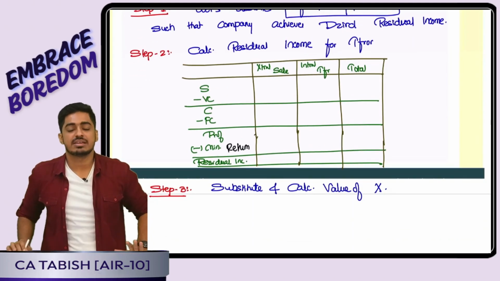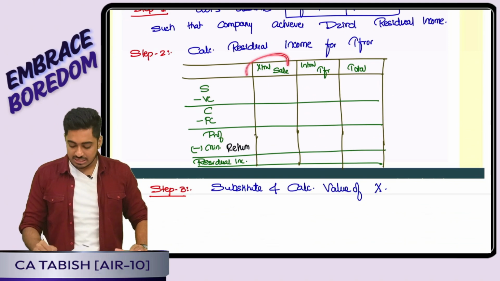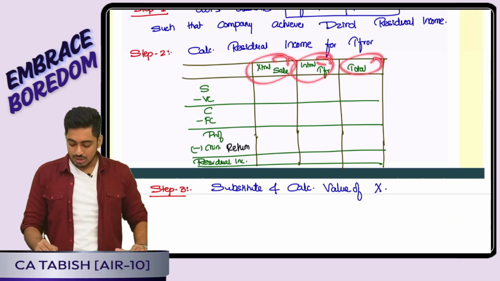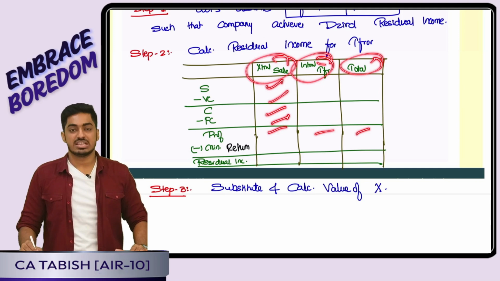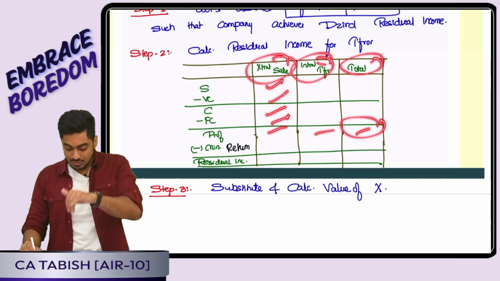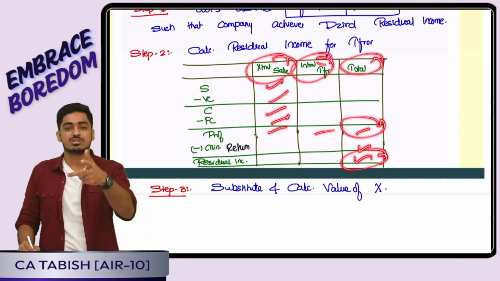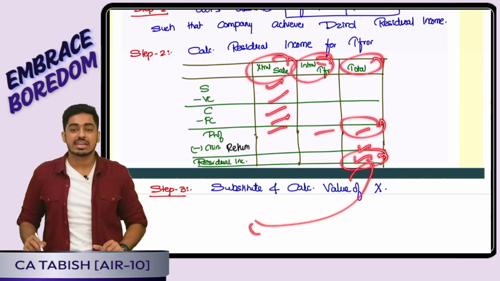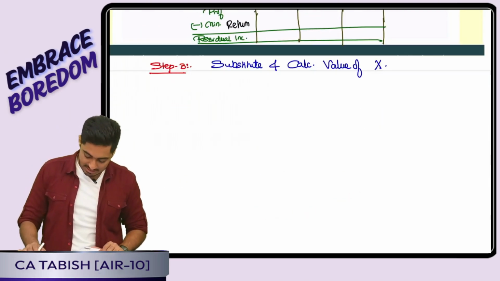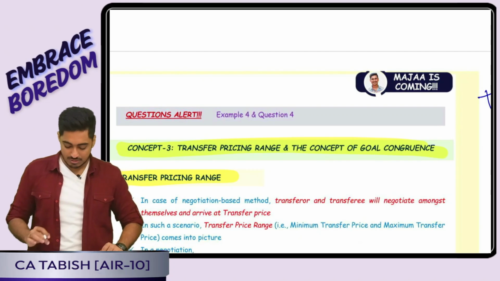Accordingly, we will prepare a statement calculating residual income: external sale, internal transfer, total sale, variable cost, contribution minus fixed cost, profit. Yes, we will get the profit. From that, we will reduce the minimum return. We will arrive at our residual income in terms of X. Now substitute, you will arrive at the value of X. Is this clear, everyone? Perfect. So concept number 2 is over.